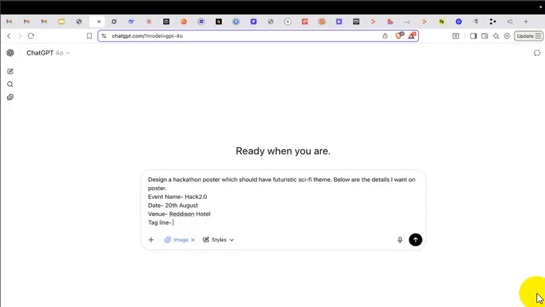The positioning of ChatGPT image generation is that it can handle a lot of text on your image, while no other model can handle the text, but I'm testing it out now that they have re-released this model. Let's see whether it takes care of spelling mistakes and has correct positioning. The tagline: Hack the future. Done.